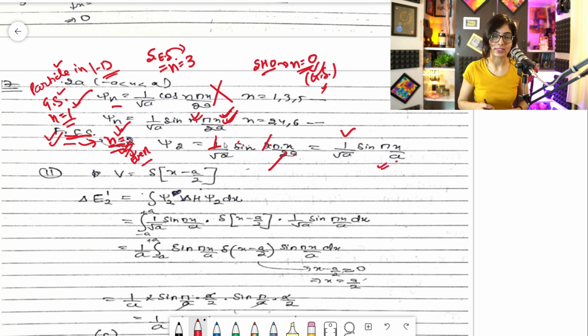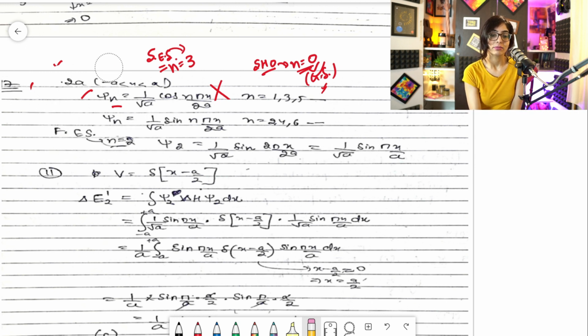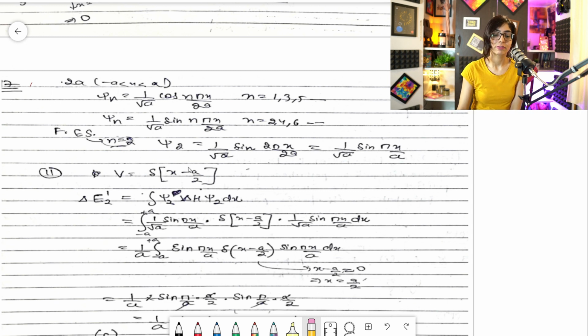It's a very easy concept, but you should know about these very, very small things, like how the wave function changes when the length changes, like minus a to plus a, or 0 to 2a, how the wave function varies, and how the excited state changes when the system changes. You should know about these very small things, and they play a very important role. So let's come down to the main topic which we were talking about, that is the Dirac delta function.